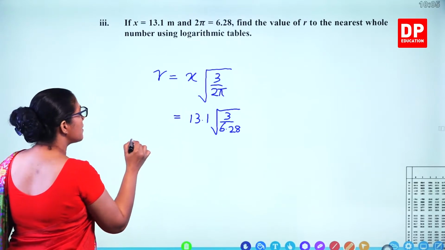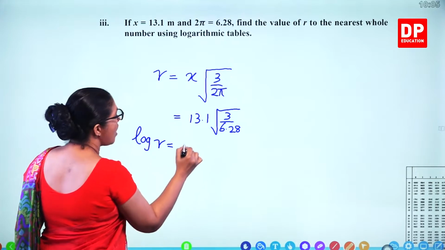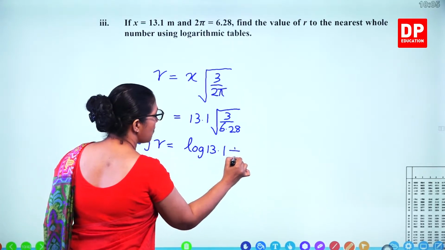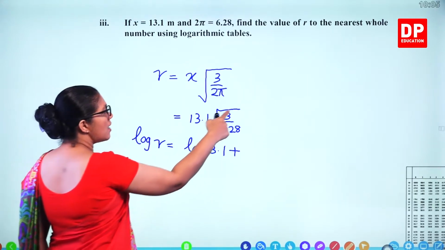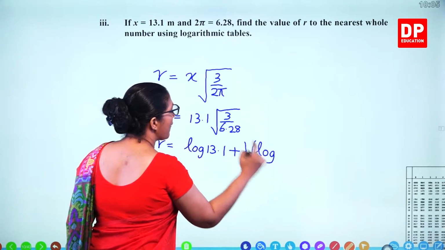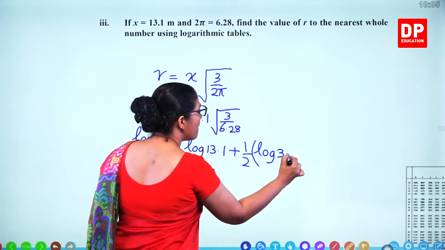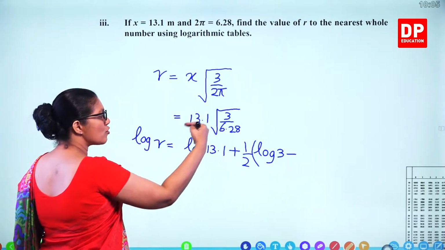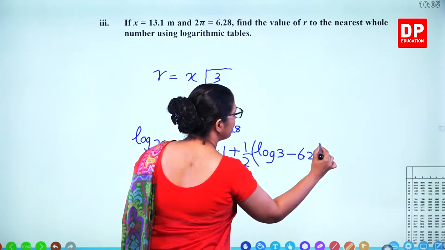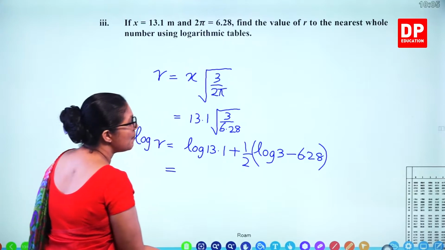Take logarithm both sides. Log r equals log of 13.1 plus, because this is multiplication, square root means half. Log 3 is in the numerator, so log 3 minus, this is in the denominator, so you have to subtract log 6.28. Now, we'll refer to the logarithmic tables.